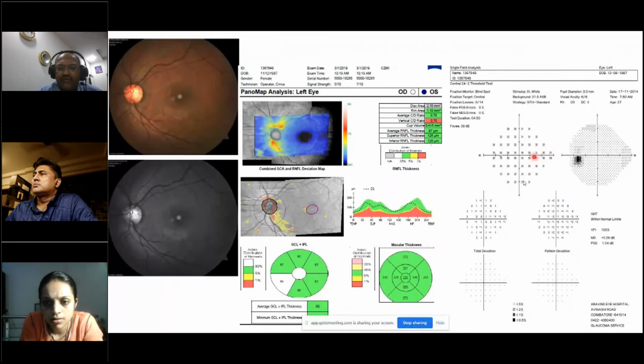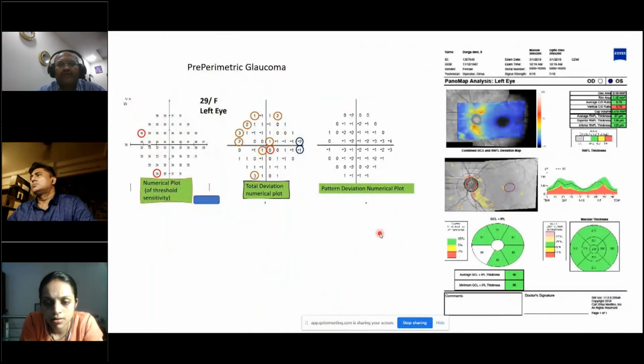So if you were to look at the pattern deviation numerical plot, coming back to what was discussed earlier, you find that 34 has been taken as the threshold for that particular age, and then the 7th best point has been arrived at, that is at -2, which is added to all the points.